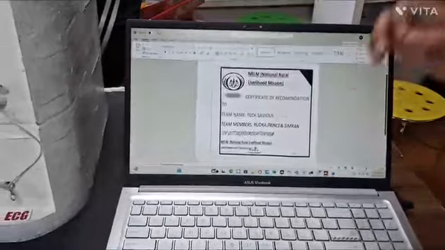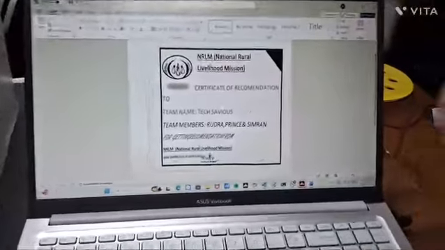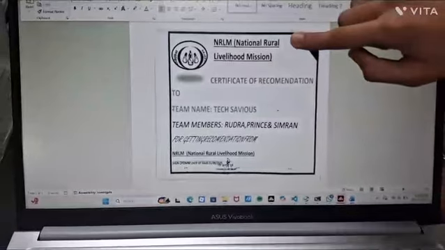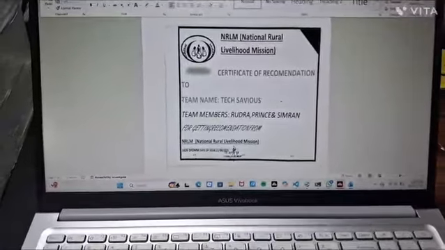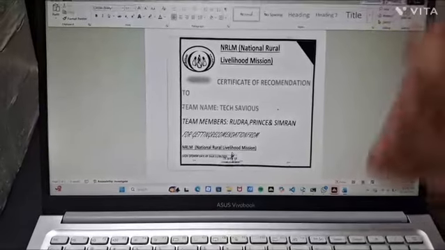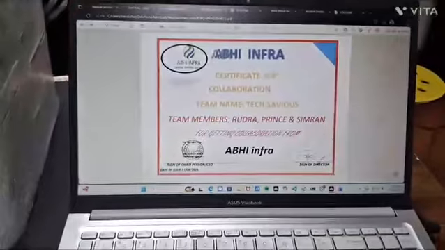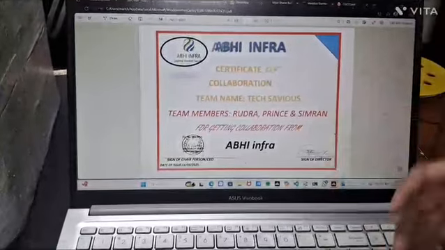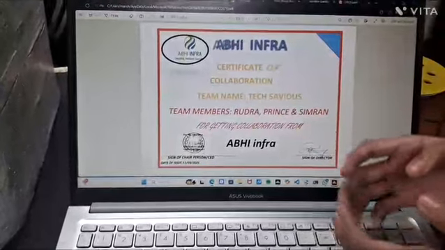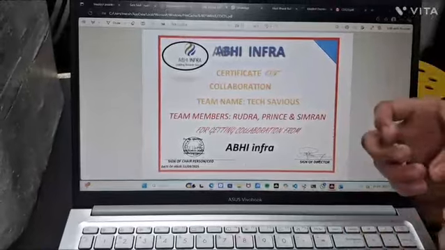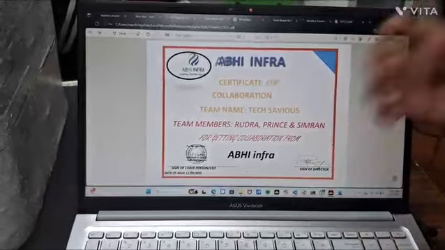This is one of the certificates of collaboration from the National Rural Livelihood Mission (NRLM), which has a goal to save lives in rural areas. We have also gotten a collaboration certificate from Abhi Infra, which is guiding us on the infrastructure and the business license pathway.